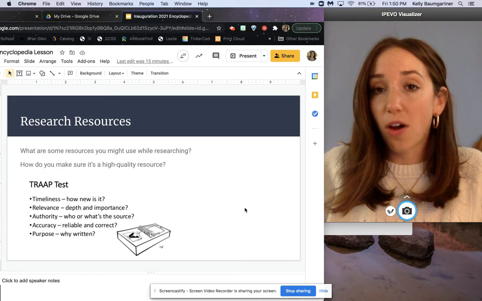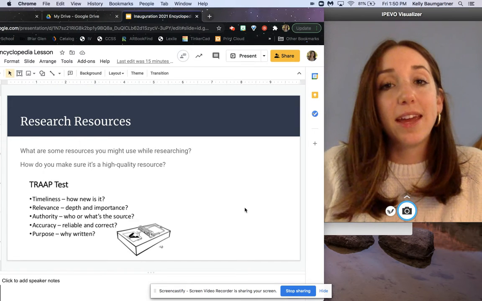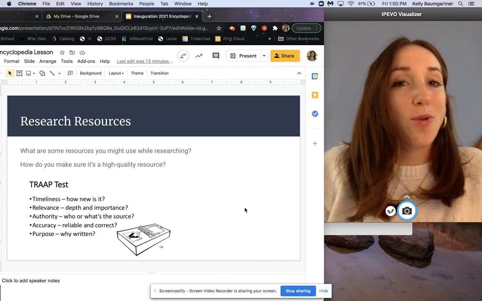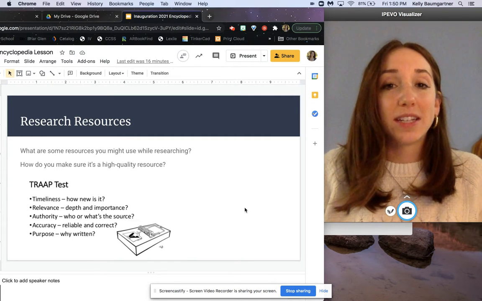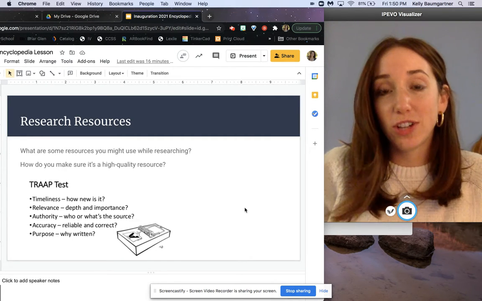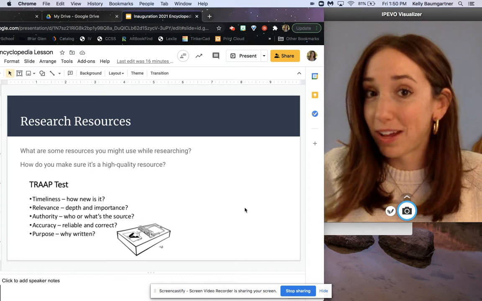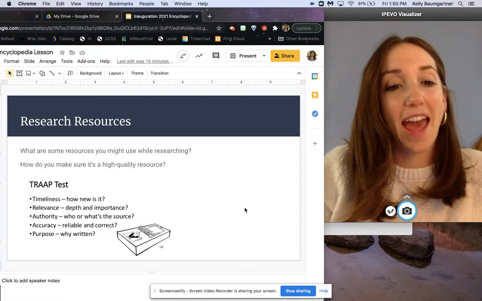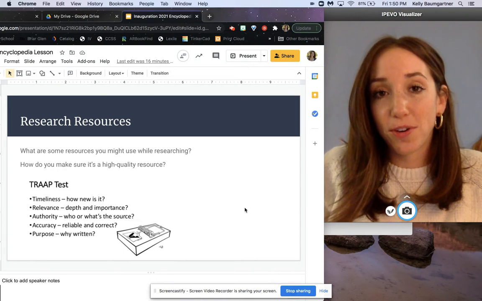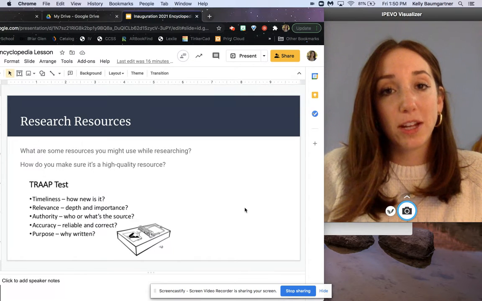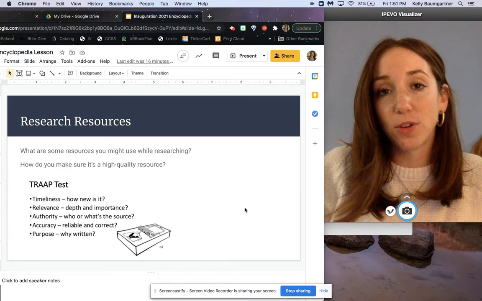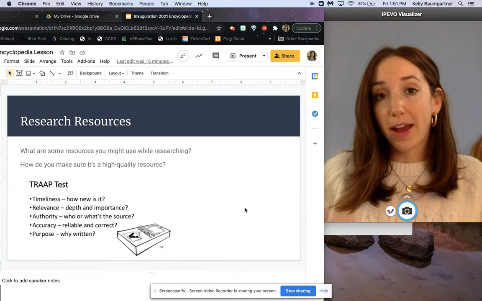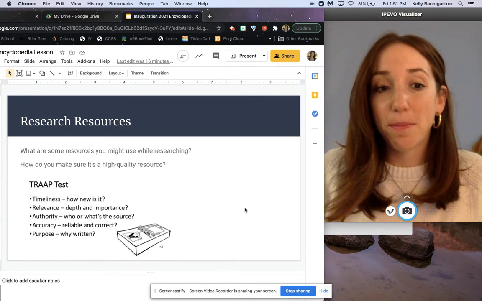Authority. We want to make sure that the author of the article is someone who is qualified to report on the information that we're reading. So is it someone who is an expert on it, someone who's done a lot of research on it, or is it just some kid sitting in their basement making something up? Next is accuracy. Is it reliable or correct? If you can find information in more than one place, it's probably reliable or correct. You can prove it or back it up with other people who are saying the same thing.